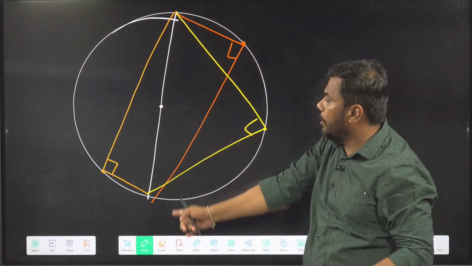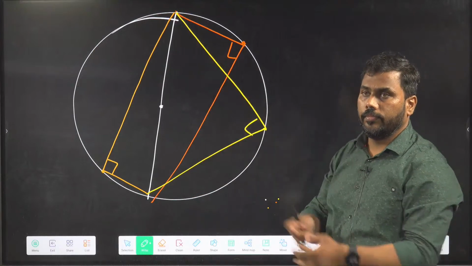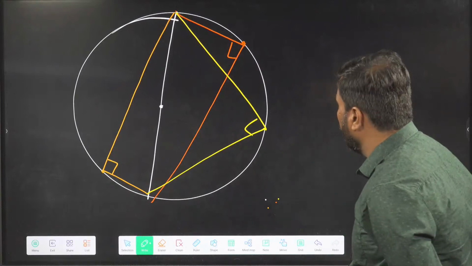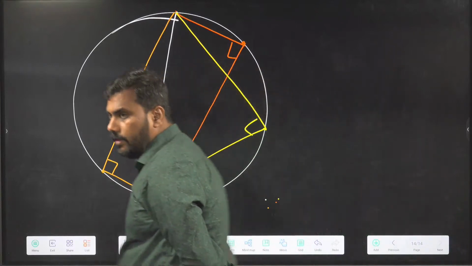The angle of the diameter of a circle on the circle is 90. Write this down.